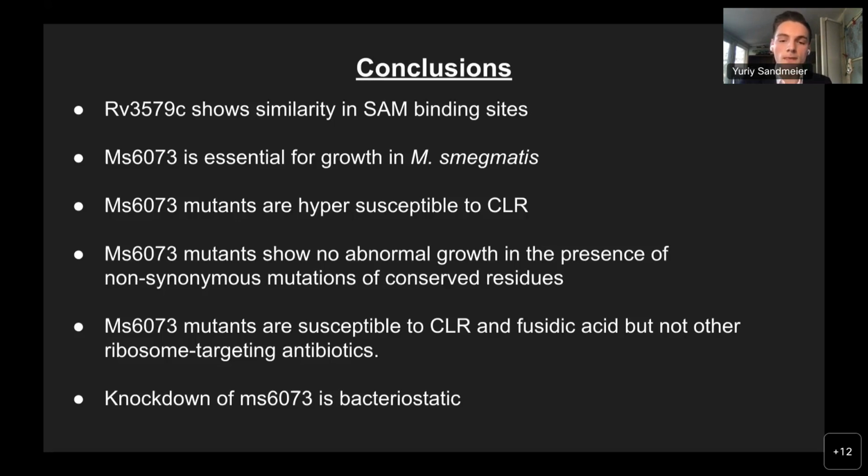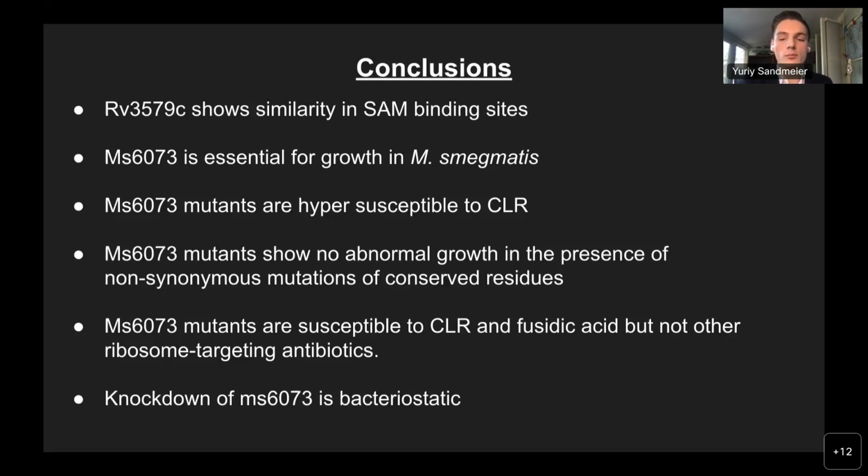Additionally, we constructed several MIC assays with ribosome-targeting antibiotics. In addition to the already known clarithromycin, we also identified fusidic acid as an antibiotic that could potentially work alongside the chemical inhibition of MS6073. These data collectively indicate that neither knockdown nor CLR treatment alone will effectively treat these infections. However, a combination therapy of the two will work.